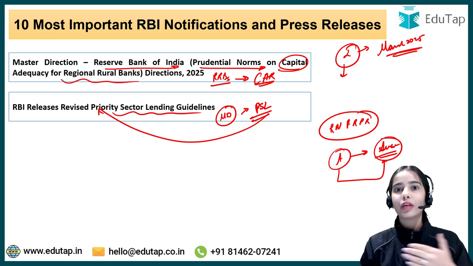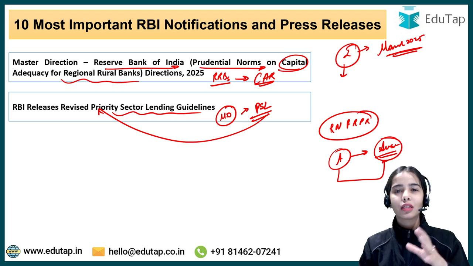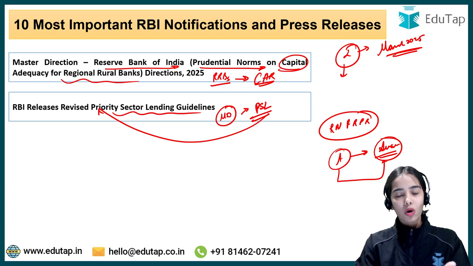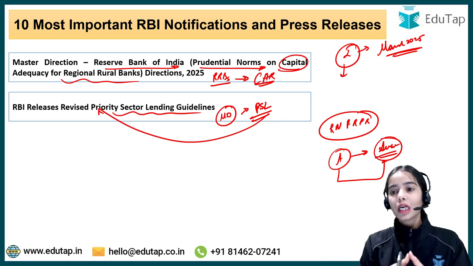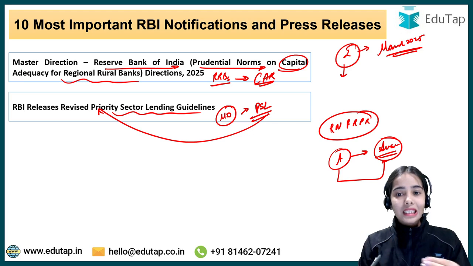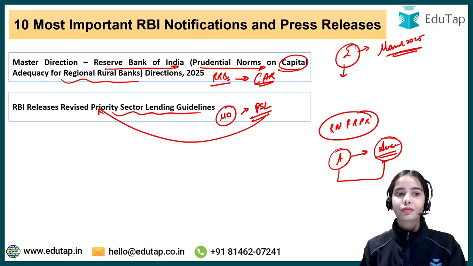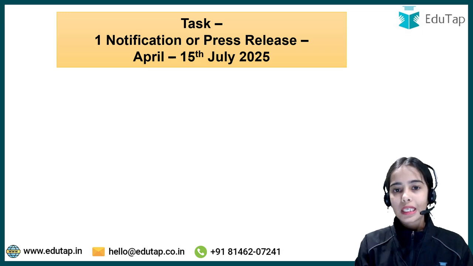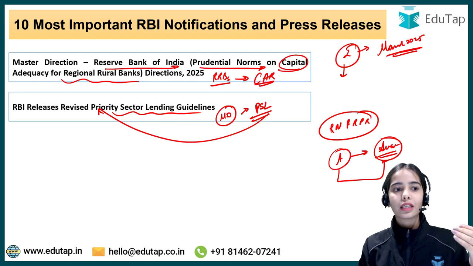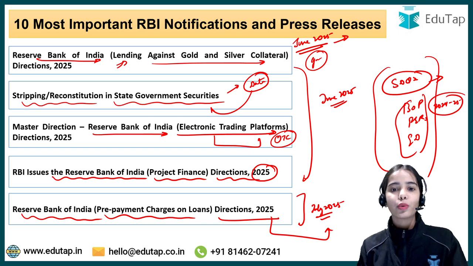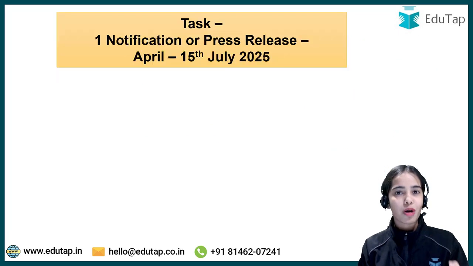Even if you are thinking of leaving March 2025 and doing the RBI notifications and press releases from April till August or mid-September, try to remember that these two you should not leave from March 2025. Now, as I've told you, I will provide you some task also. According to me, these are the 10 most important RBI notifications and press releases from April till July 2025, and these are two special mentions from March 2025.